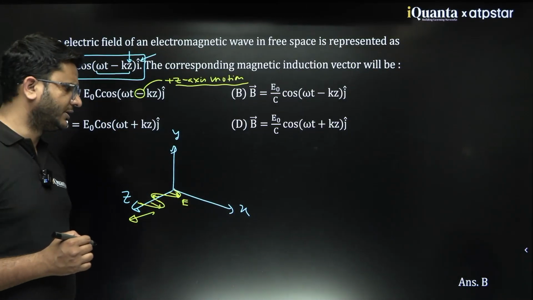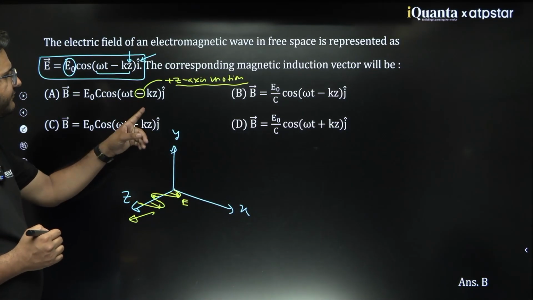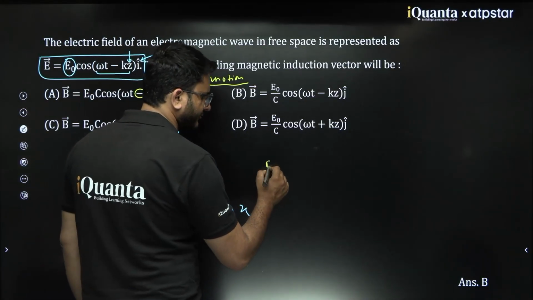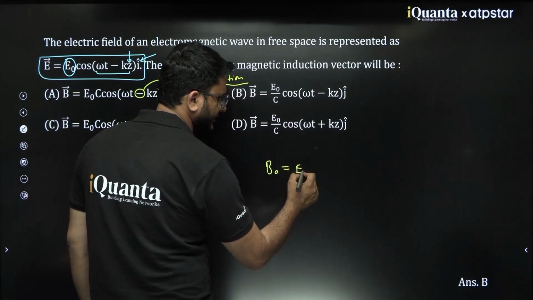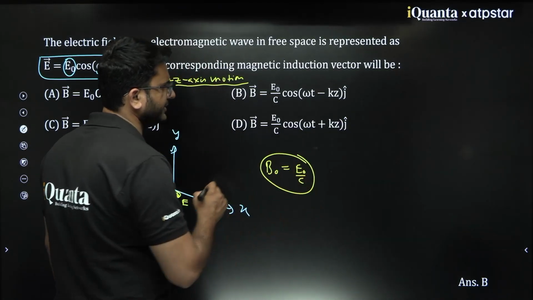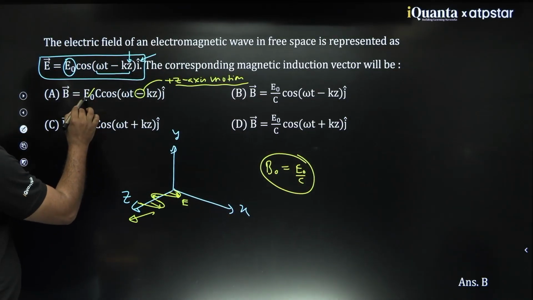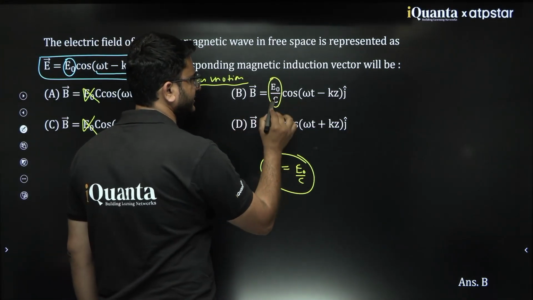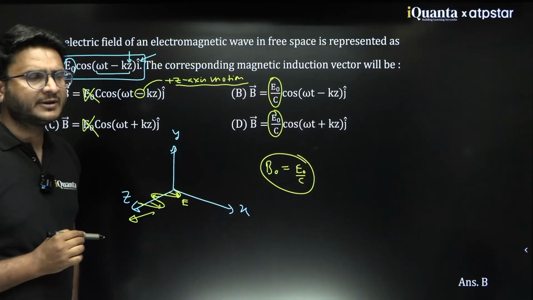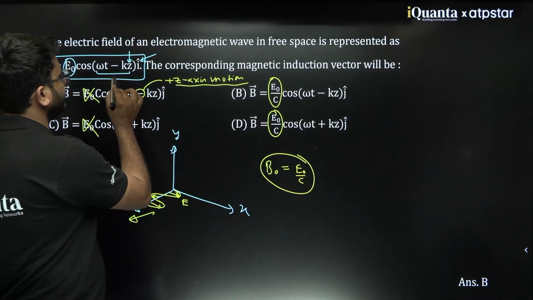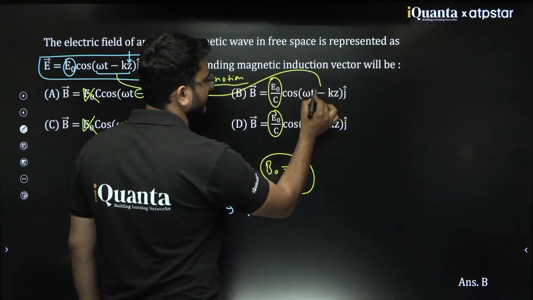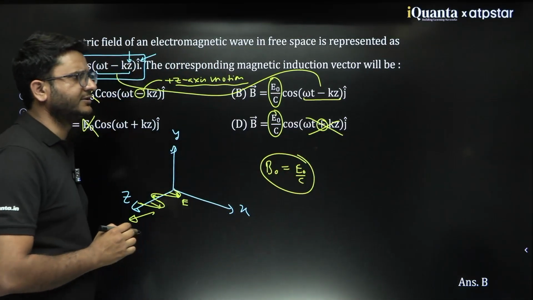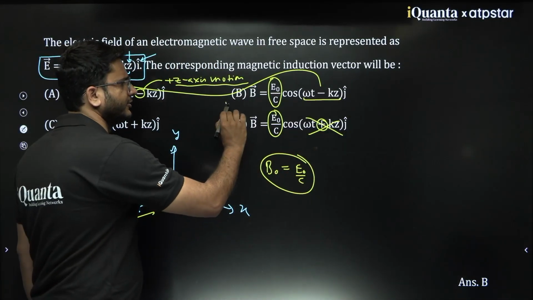Now they want you to find the value of the B vector. So what is B naught? One thing is you can write it is E naught by C. The amplitude would be E naught by C. So this option would be rejected, and this option would be rejected, because here you will find E naught by C and here also E naught by C. Then one thing, the phase remains the same. Here the phase changes, so it is not the correct answer. So the correct answer would be option number B.